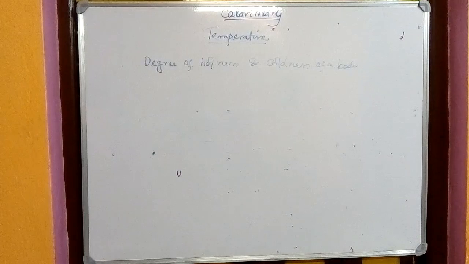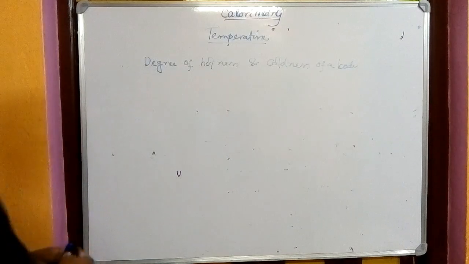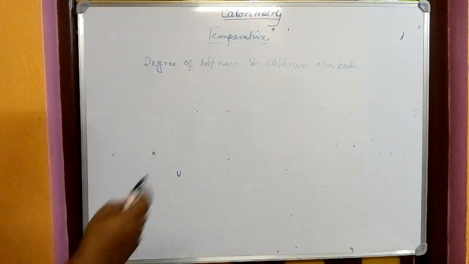It is completely different from heat energy. It is a parameter by which we are able to find the thermal state of a body, that means the degree of hotness and coldness of a body. That is known as temperature.